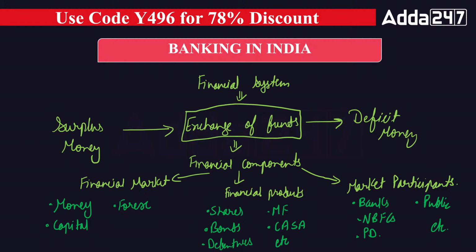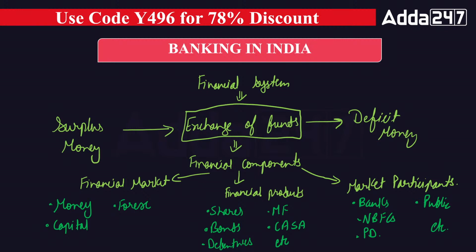Now, who is participating in this financial system? In this financial system, anybody can participate who wants to give money or who wants to take money. Okay. So banks and financial institutions are the market participants under the financial system, or I can say they are the mediators in the financial system who make sure that money will reach the persons who need it. Okay, that's what we are talking about in the financial system. So these are the market participants.